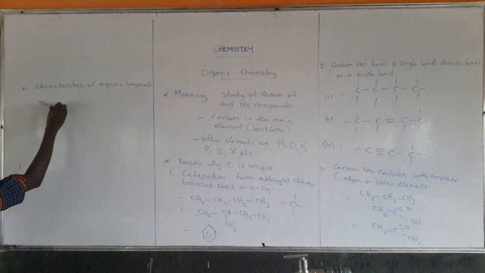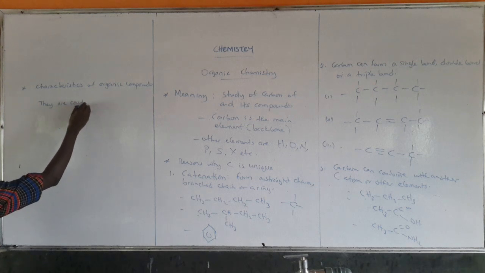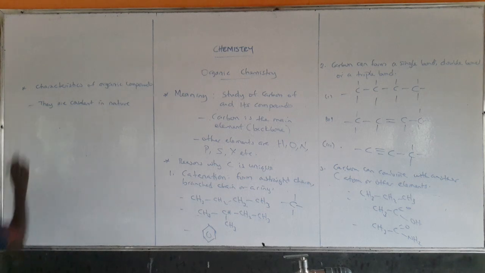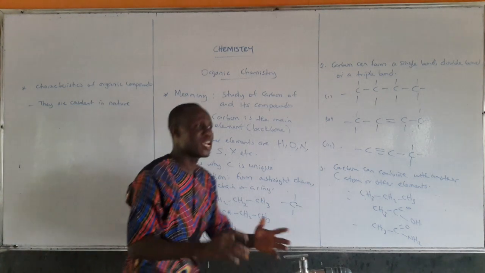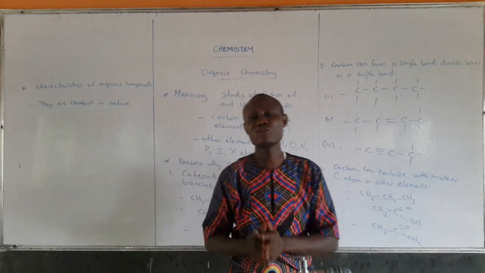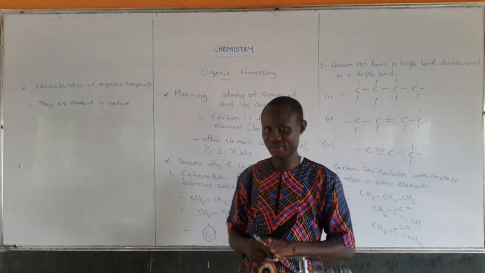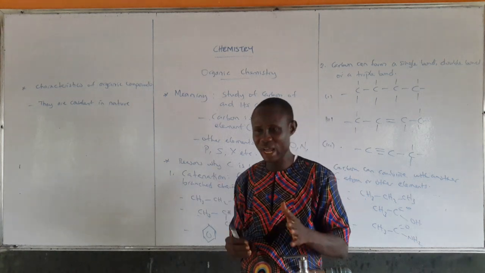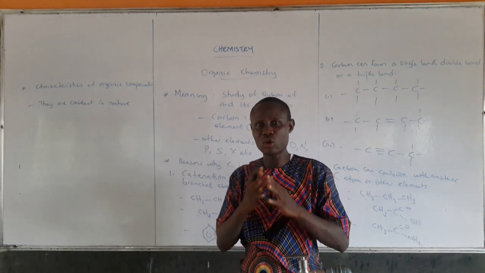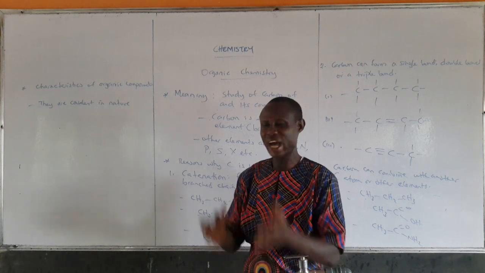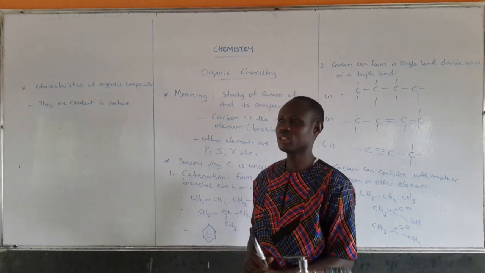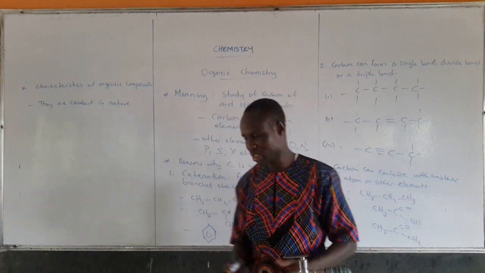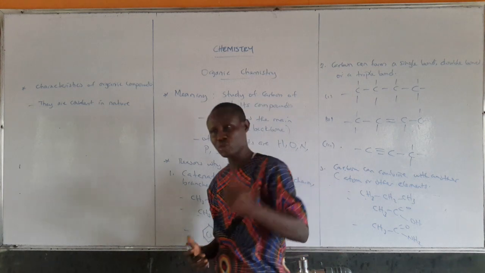A covalent bond is when you have sharing of electrons between atoms of comparable electronegativities, usually among non-metals, where each participant contributes an equal amount of electrons and they share. In covalent compounds you have some characteristics, so you expect organic compounds to also show them.